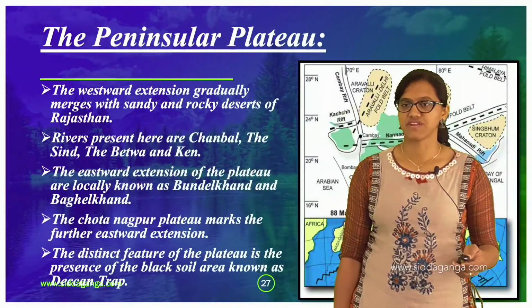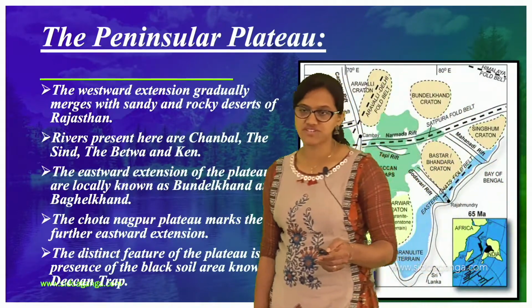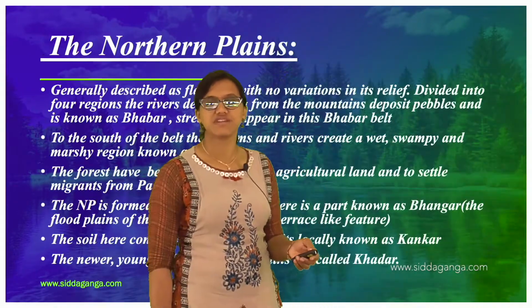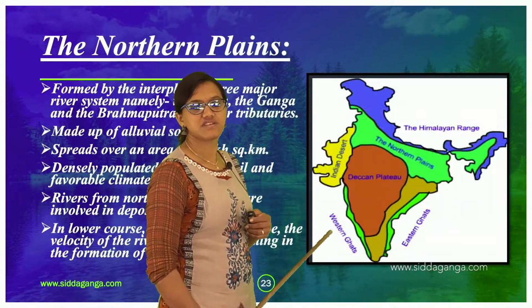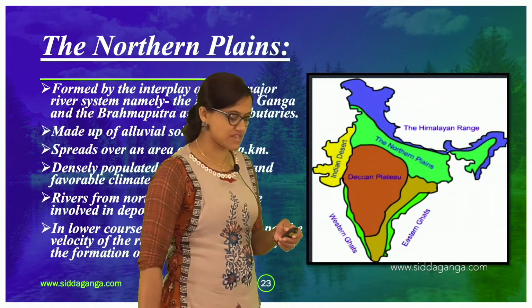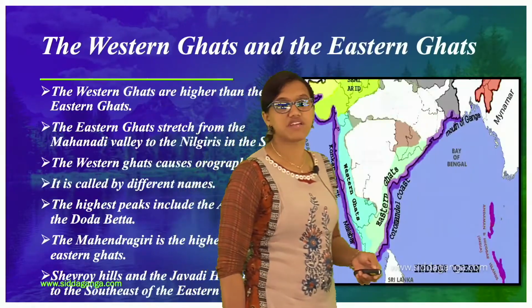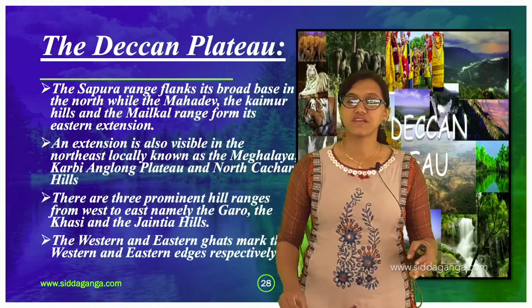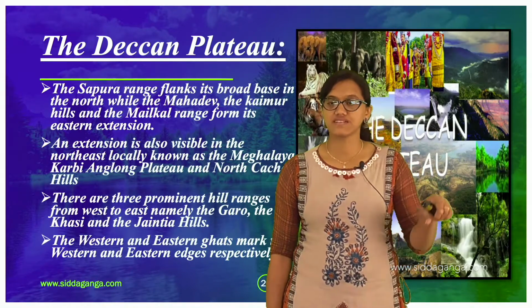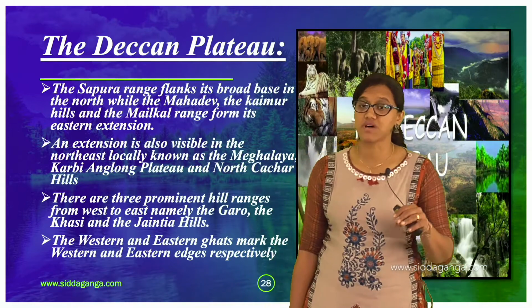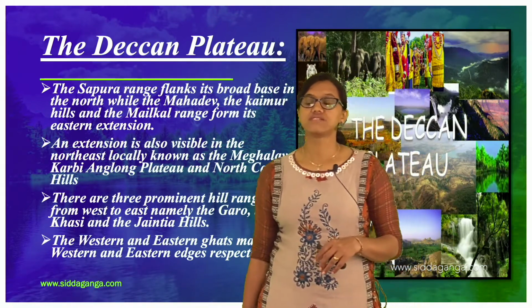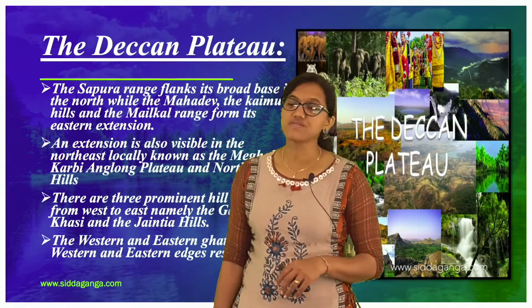The Eastern and Western Ghats mark the edges. In the other picture I showed you, you have the Western Ghats and the Eastern Ghats. So the Western and Eastern Ghats mark the western and eastern edges of the Deccan Plateau respectively.